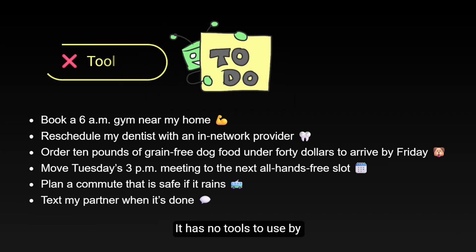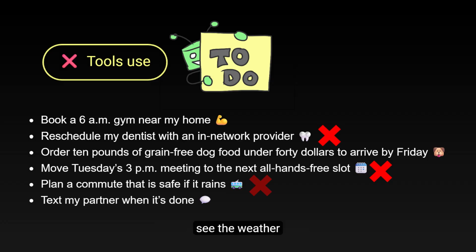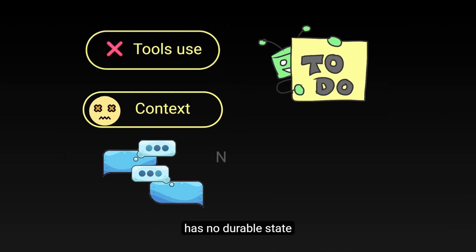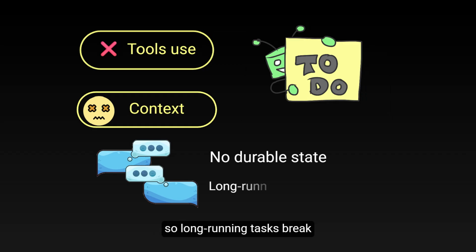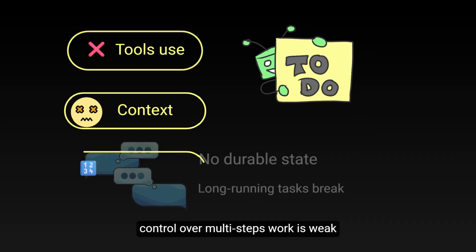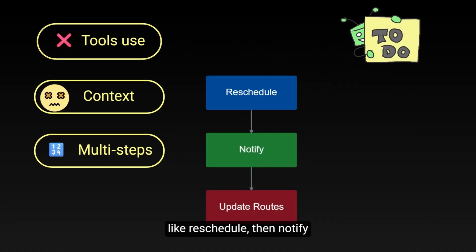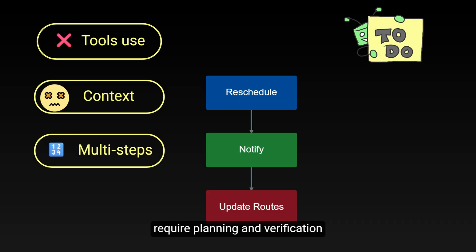It has no tools to use by default. It cannot read your calendar, check your insurance network, see the weather, or send a text without integrations. And what's worse, its context is ephemeral. A single prompt and response has no durable state, so long-running tasks break. And third, control over multi-step work is weak. Complex dependencies, like reschedule, then notify, then update routes, require planning and verification.